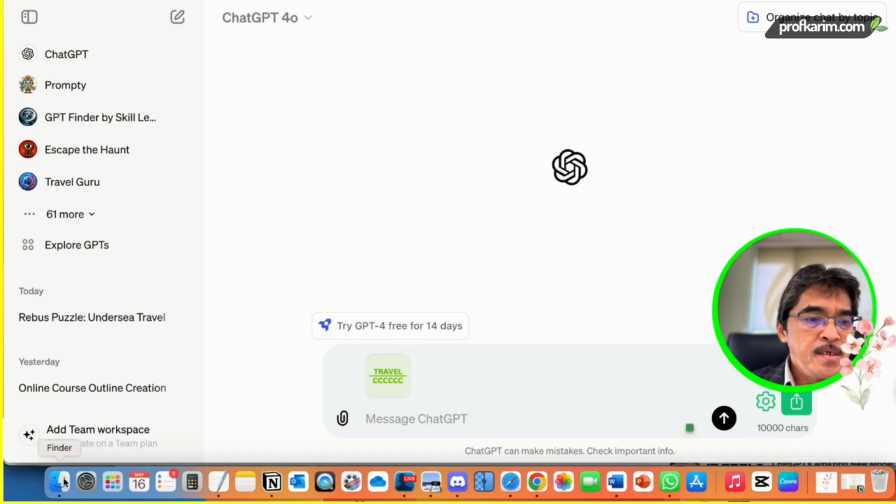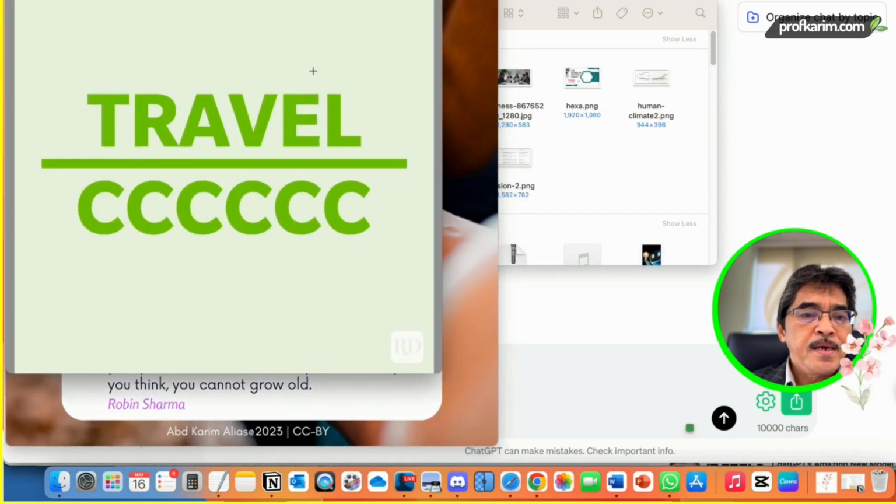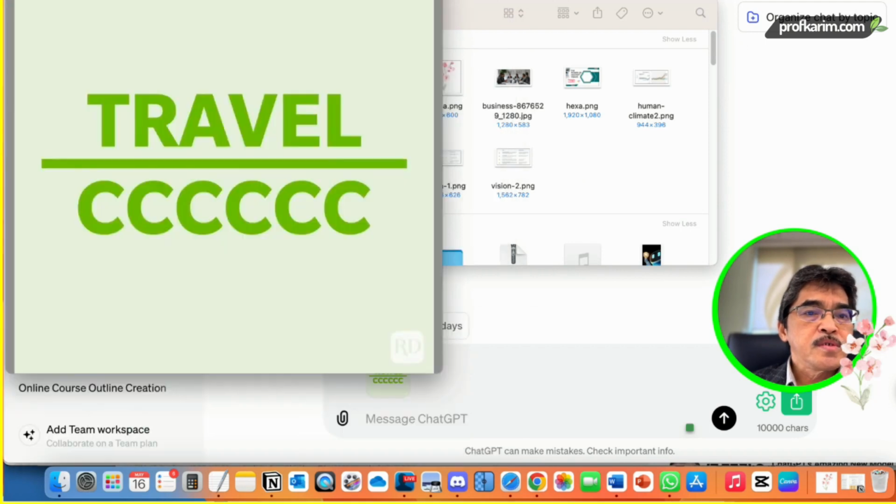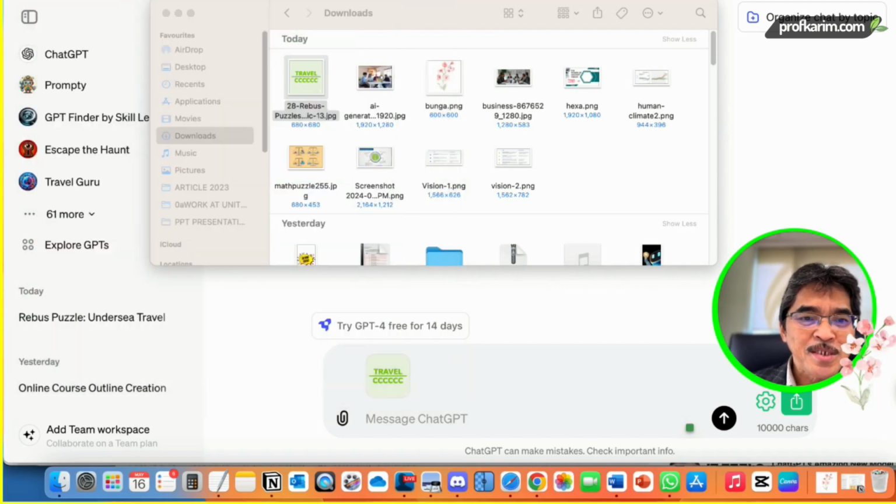This image is actually a kind of puzzle. They call it, I don't know how to pronounce it, rebus puzzle. So can you figure out what the meaning of this puzzle is? We have the word travel. Then we have a lot of C's here. So let's see whether ChatGPT can interpret this.